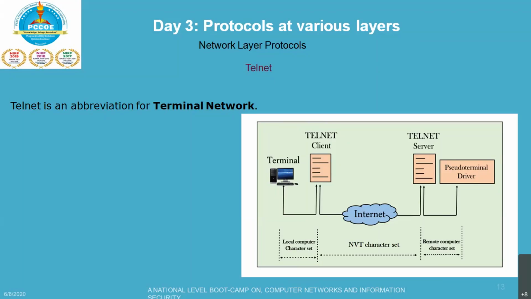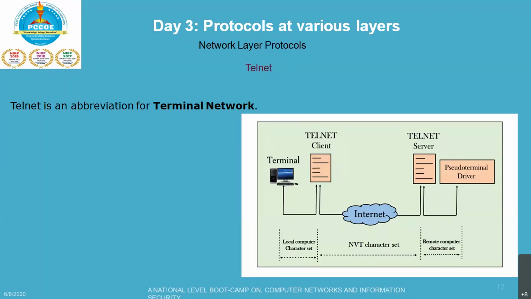In this case, your application program goes through your operating system, which has a terminal driver installed, to a terminal at your remote locality.